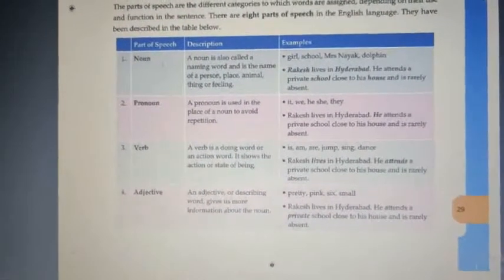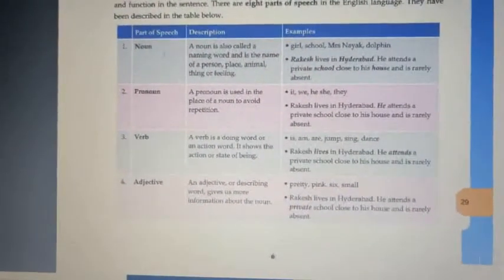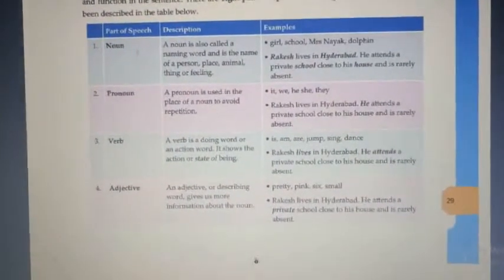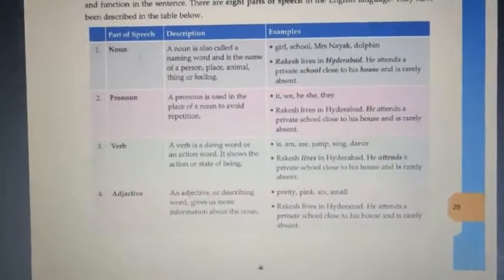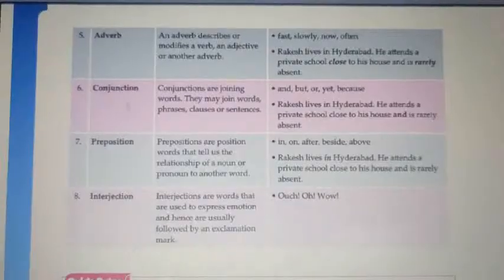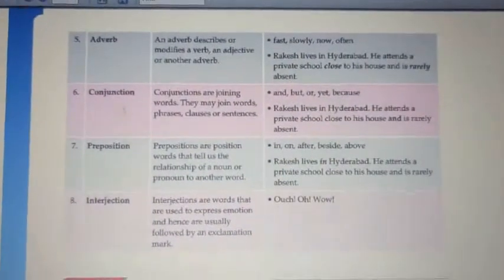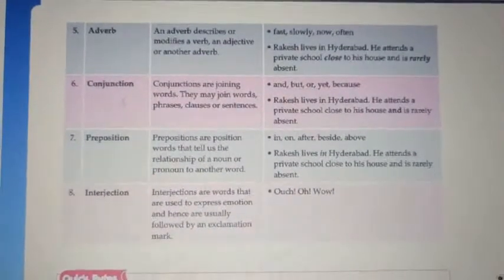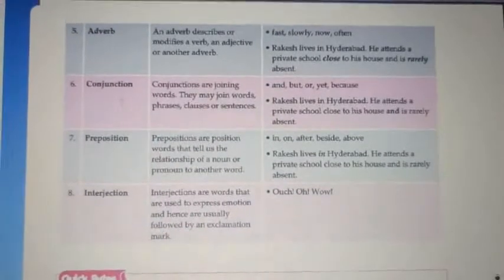Next is adjective. An adjective, or describing word, gives us more information about the noun. Pretty, pink, six, male, small, that's all. Next is adverb. An adverb describes or modifies a verb, an adjective or another adverb. For example, fast, slow, now, often.